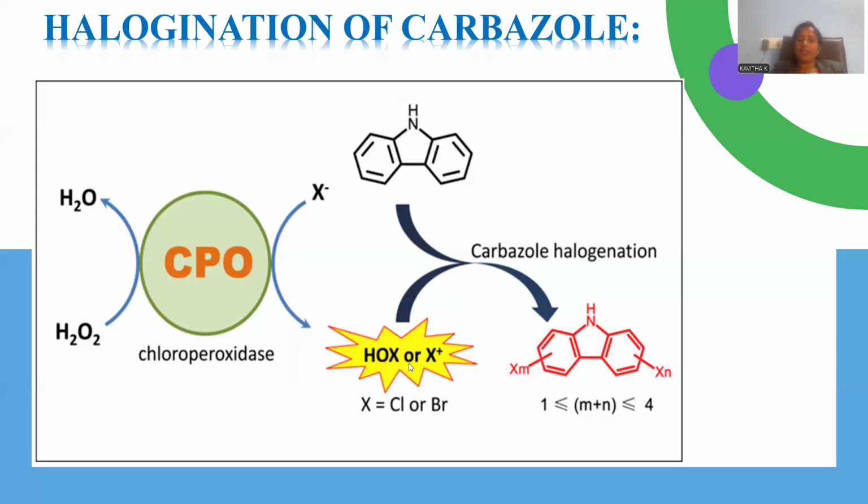HOX denotes what? Hypohalous acid. Hypochlorous acid or hypobromous acid you can denote, where the electrophile may be the chloronium ion or bromonium ion, to be treated with this carbazole, giving rise to that kind of substitution. Instead of monosubstitution, you can observe at least one up to a higher number, up to 4. That means monosubstitution to tetrasubstitution, that extent of substitution is possible by means of this chloroperoxidase-catalyzed halogenation process.